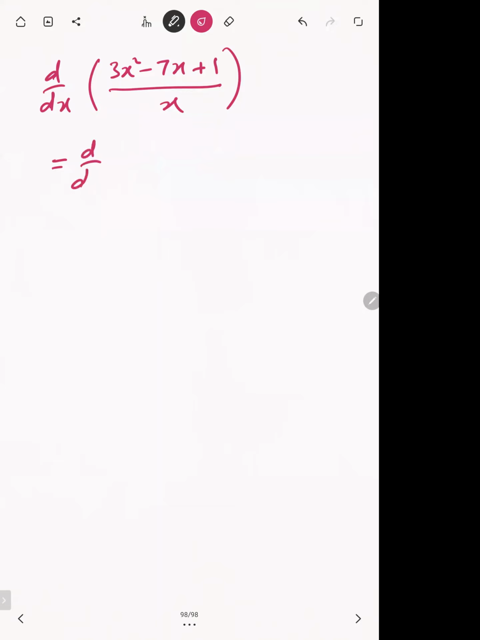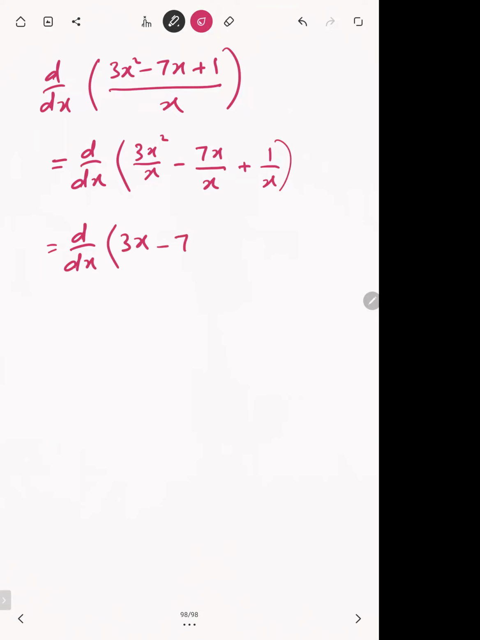We know that this x is being divided with each term. We can write 3x squared by x minus 7x over x plus 1 over x. We can write like this. Now the next step is 3x squared over x will be cancelled out. You'll get 3x. Minus 7x over x is cancelled out, 7 only. And if you shift this x into the numerator, you'll get x raised to power minus 1.